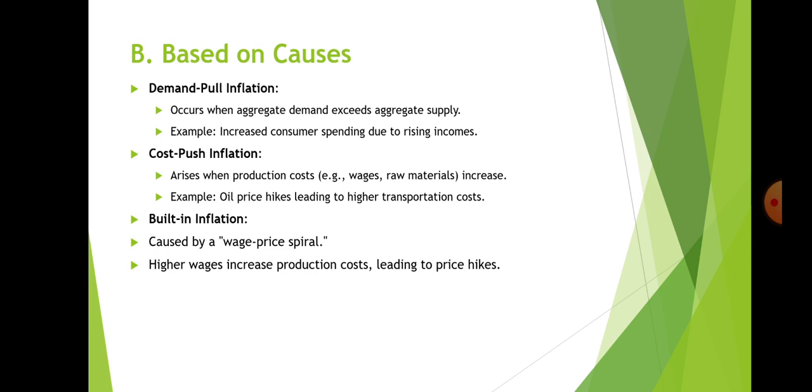That means a rise in production cost, for example your wages, your raw material increases, and for example oil price hikes leading to higher transportation cost. Next we have built-in inflation, that means caused by a wage price spiral. Higher wages increase production cost leading to price hikes.